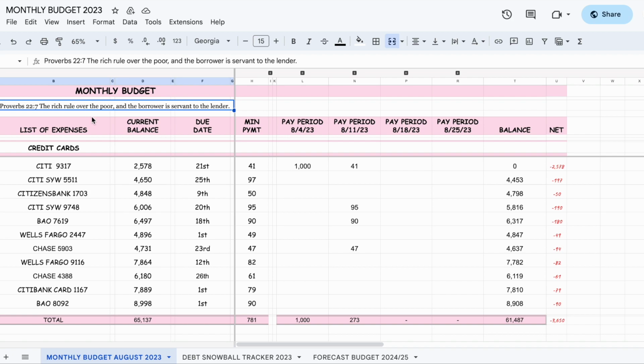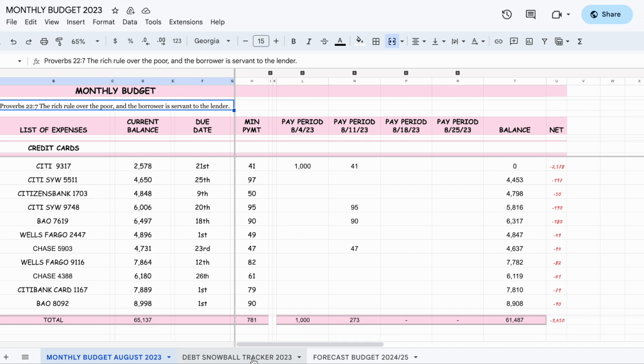The verse. Proverbs 22:7. The rich rule over the poor, and the borrower is servant to the lender. It's exactly what's been happening to me, and I'm sick of it. I'm not going to allow it any longer. It will not rule my life, and I will pursue what was in my heart, which God has planned for me from the very beginning. Okay? This will not happen to me again, or to my family again.